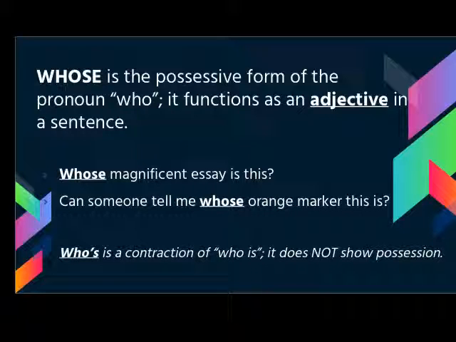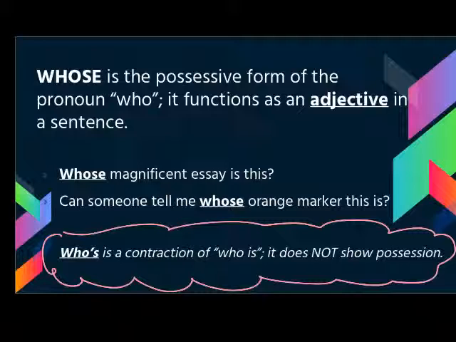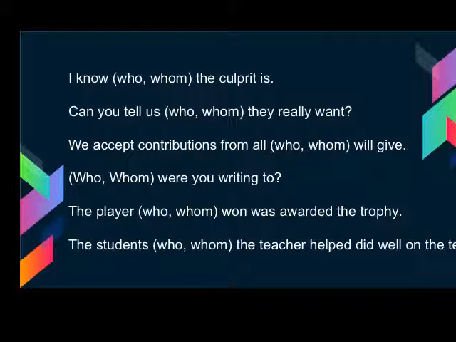And the most important thing to remember about whose is that it is different from who dot or who apostrophe s, which is a contraction of who is. This is really just a carelessness error. If you ever make it, you know that whose is the possessive form and who apostrophe s is who is. So just don't be careless and make that mistake. Lastly, I'm going to do a few sentences, just walk through them as I process.